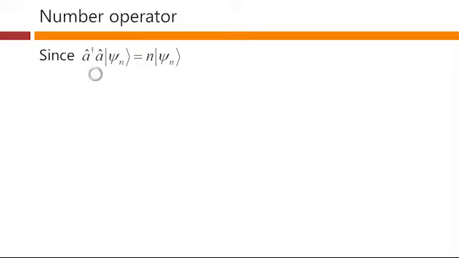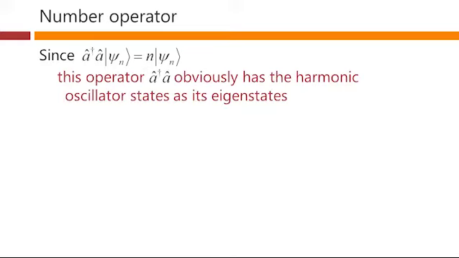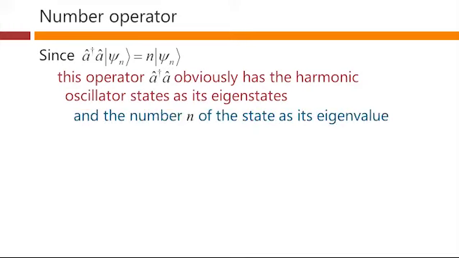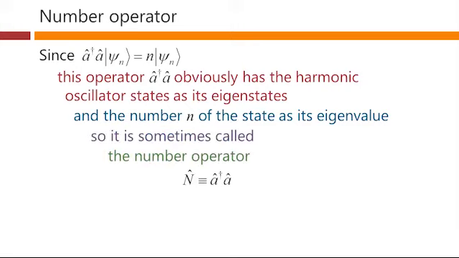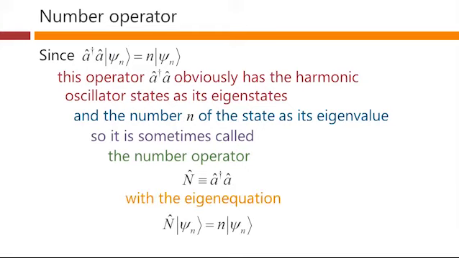Since, as we said, a dagger a operating on psi n is equal to n times psi n, this operator a dagger a obviously has the harmonic oscillator states as its eigenstates, and the number n of the state as its eigenvalue. So it is sometimes called, as we said, the number operator. So we can write that as a capital N with the operator hat on it being equivalent to a dagger a. And this has the eigenequation that N operating on psi n gives you little n times psi n.